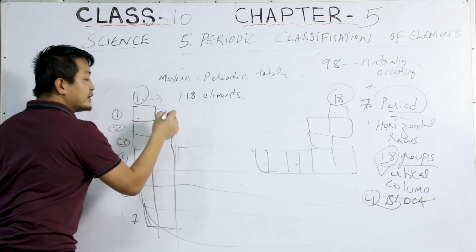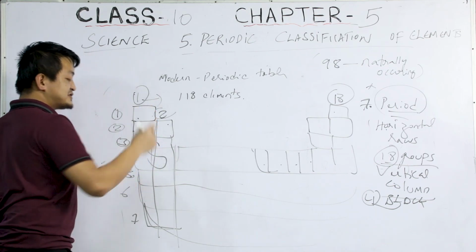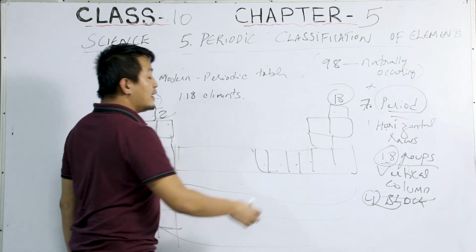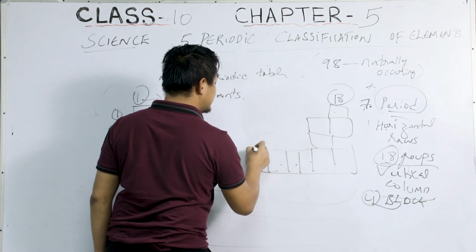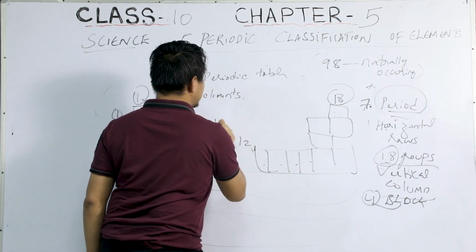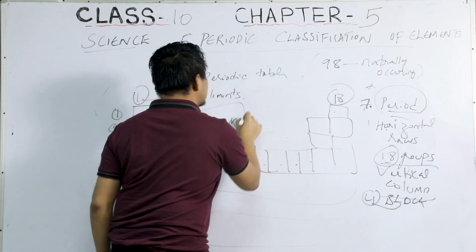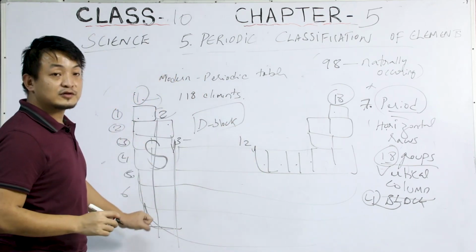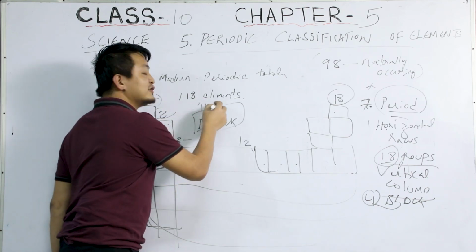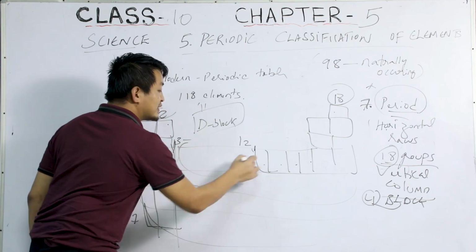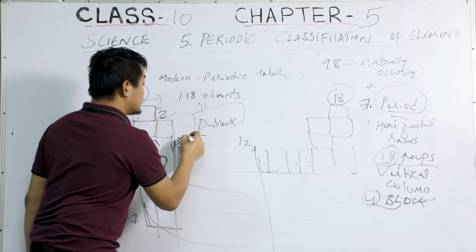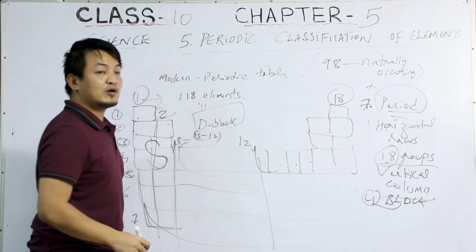So group 1 and group 2 are known as S block, okay? And group 3 to 12 is known as D block, okay? So you have to get familiar with the name, just the name. This D block we will not study in class 10. You will study it in class 11 and 12, but you have to know that this part is the D block. Group 3 till group 12 is D block.